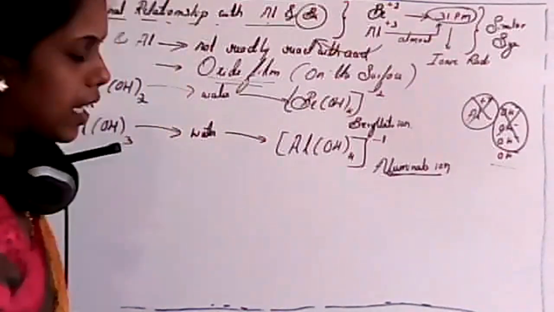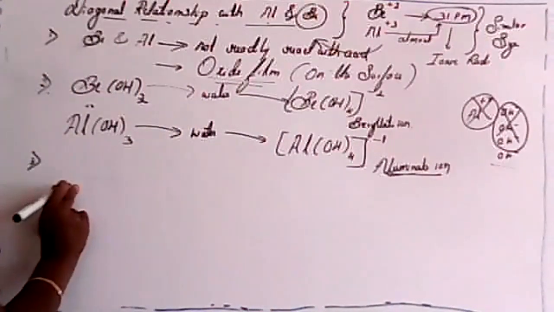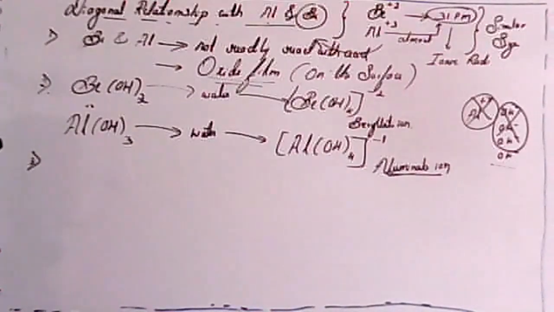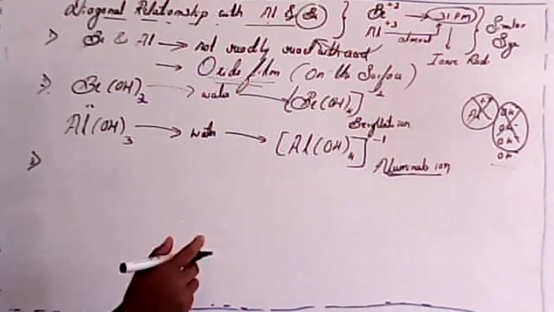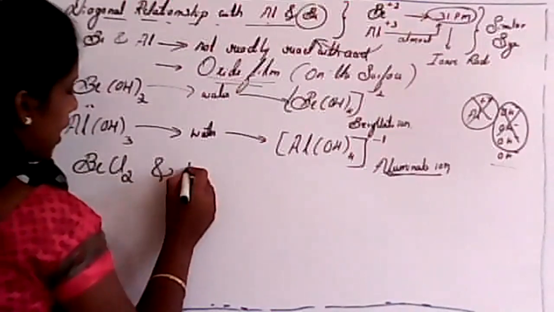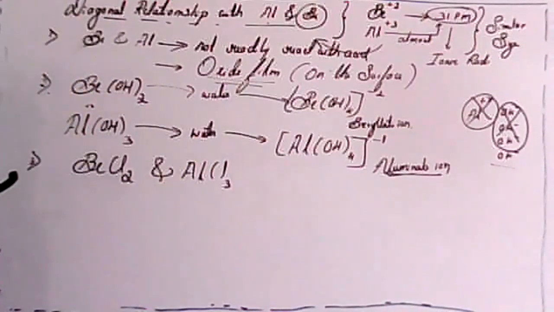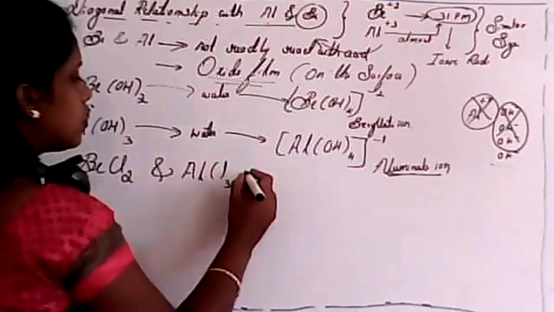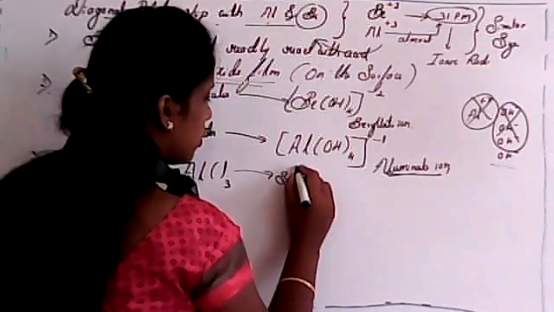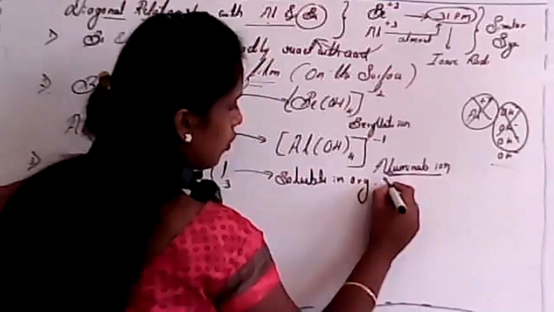So the third one, very important, which we already know because of its covalent nature itself: both chlorides, that is beryllium chloride and aluminium chloride. Any idea, students, about solubility? Yes, they are soluble in organic solvent.